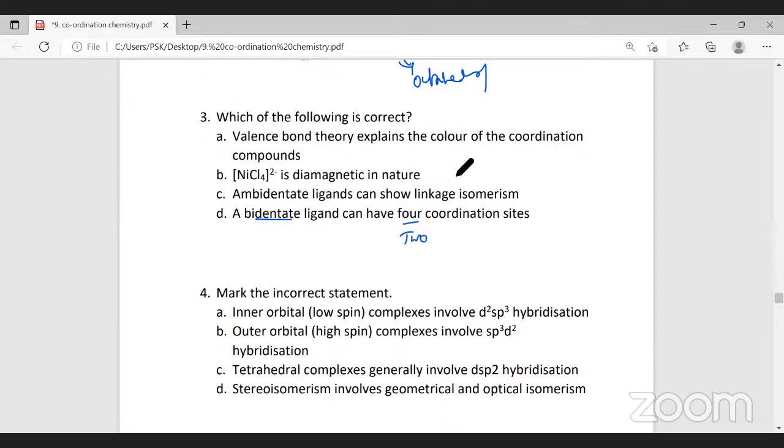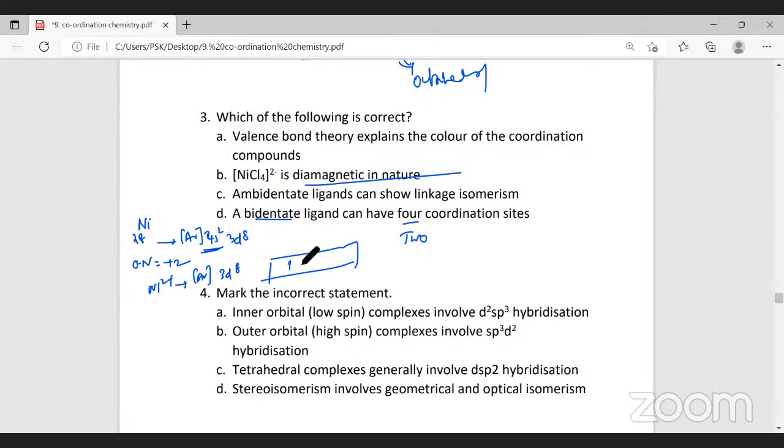Now, how do I find whether it's diamagnetic or paramagnetic? What's the atomic number of nickel? The atomic number of nickel is 28. The electronic configuration of nickel is argon 4s2 3d8. The oxidation number of nickel is +2. +2 means these 2 electrons will be removed. So what will be the electronic configuration of nickel 2 plus? It will be argon 3d8. When I say 3d8, now I write like this. D subshell has 5 orbitals. 1, 2, 3, 4, 5, 6, 7, and 8.